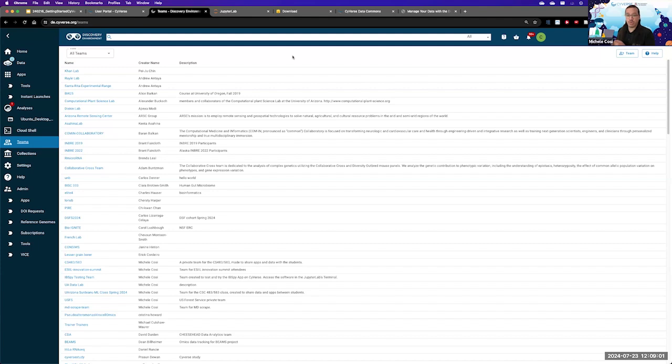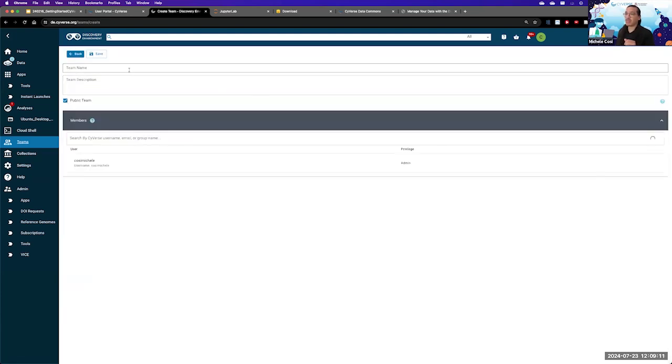In order for you to create a team, you go to the top right button where there is the icon of Team Plus. You click there, and here you give your team a name, a description, and here you add every single person that you want to share the file or application with.